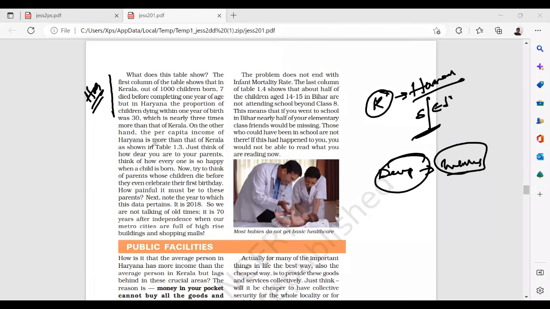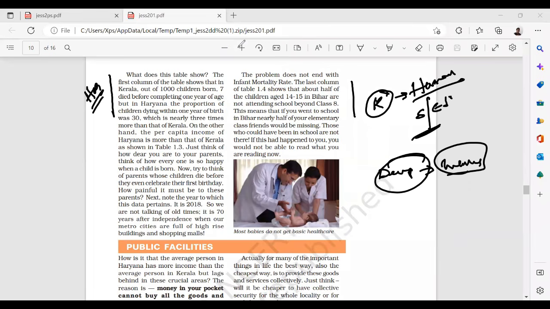On the other hand, the per capita income of Haryana is more. Just think of how dear you are to your parents. Now try to think of parents who lose a child. It is 2018, 70 years of independence, when our metro cities are full of high-rise buildings and shopping malls. The problem does not end with IMR. The last column of the table shows the children in the age group 14 to 15 in Bihar not attending school. I have told you, this is the total number of people who actually participate in the classrooms.